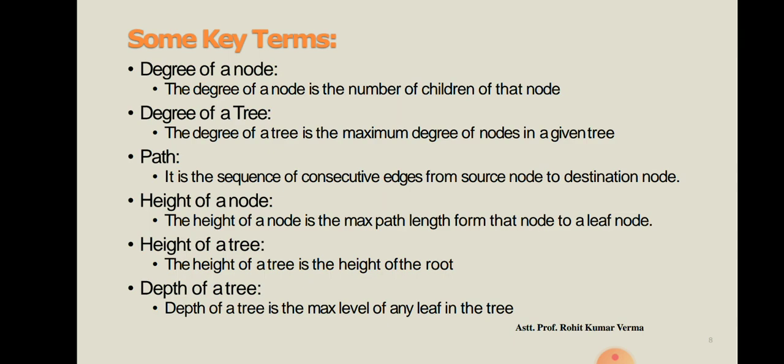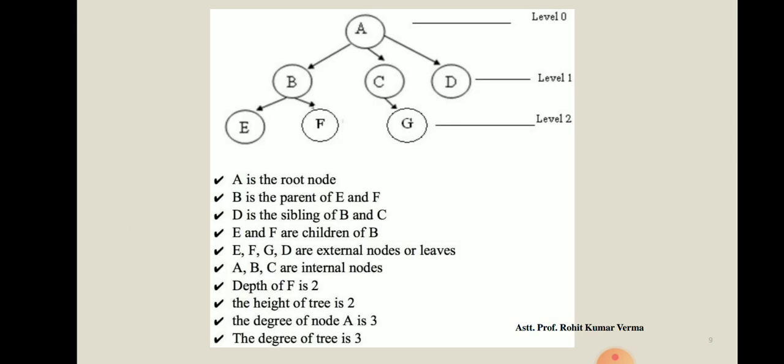Then we have the height of a node. So what is the height of a node? It is the maximum path length from that node to a leaf node. What I am saying is, the maximum path length from that node to a leaf node is known as the height of a node. Okay, then the height of a tree: the height of a tree is the height of the root. And the depth of a tree is the maximum level of any leaf in the tree. So here you can see.